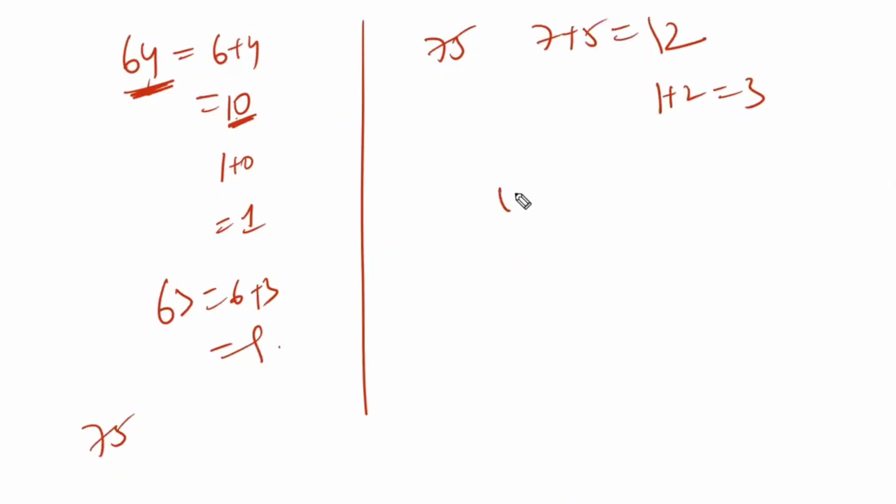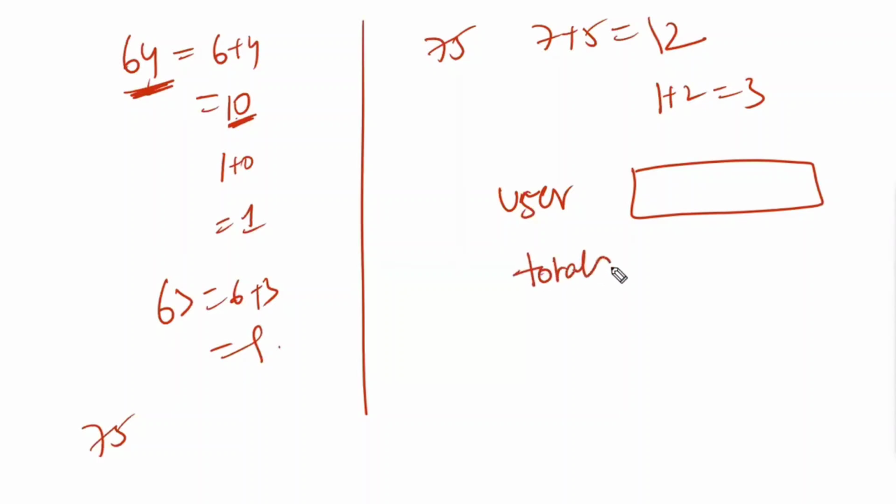So ask the user to enter the phone number. Once he enters the phone number, print the total. I want it like this: Total is this one, as a single digit. I want only the total, which is a single digit only. Nothing else I require. This is your assignment number 2.